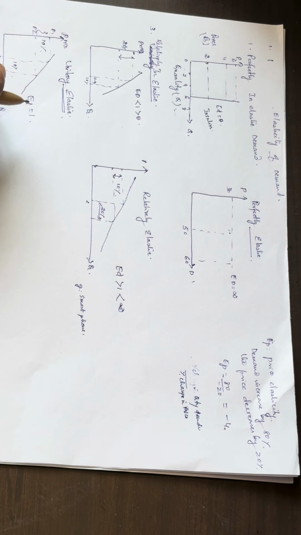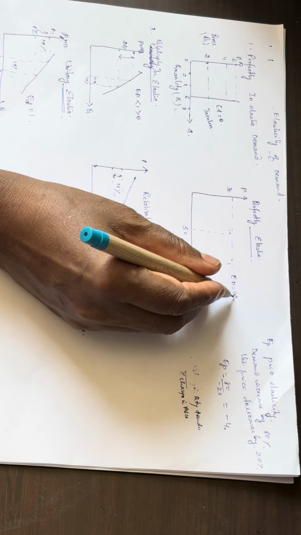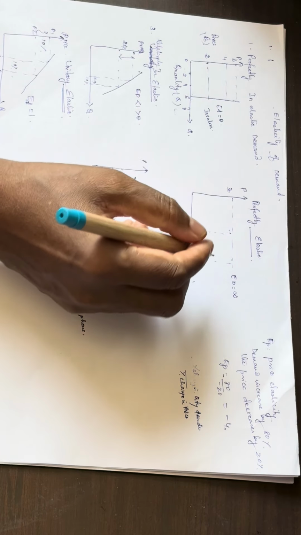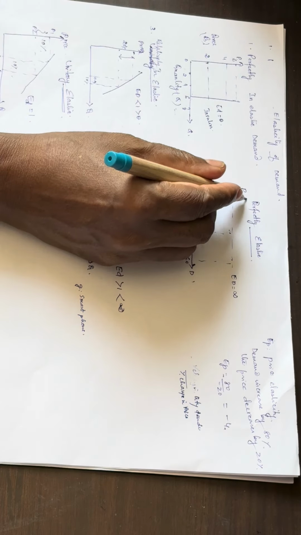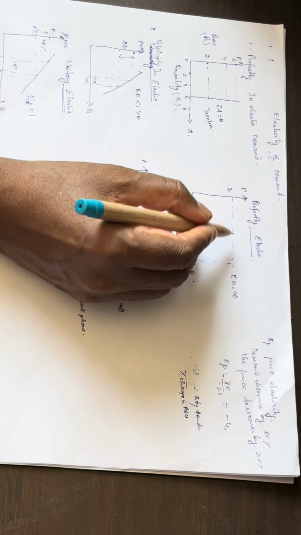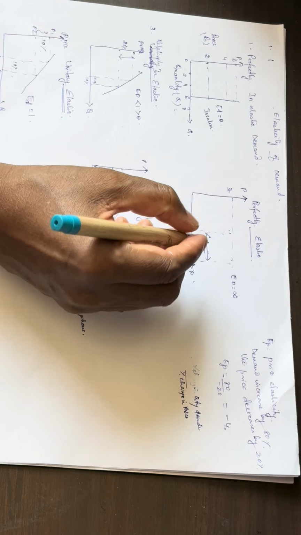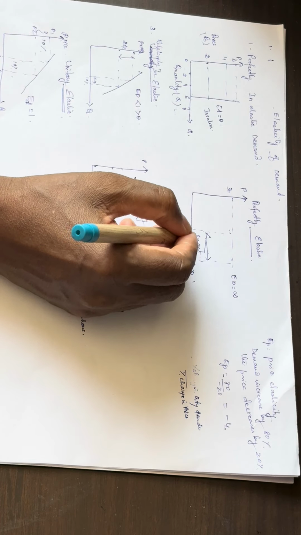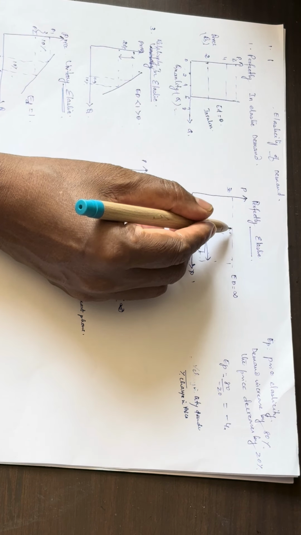Second one is perfectly elastic demand, where the elasticity of demand is equal to infinity. Here we can see the graphical representation. The price is on one axis and the demand on the other. Whenever there is a slight change in the price, there will be a huge, infinite change in the quantity demanded. There is a maximum change in the quantity demanded. That is called perfectly elastic demand.